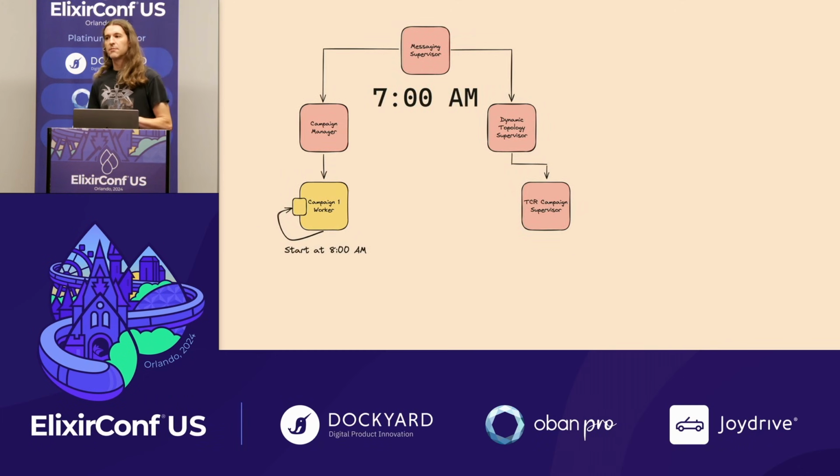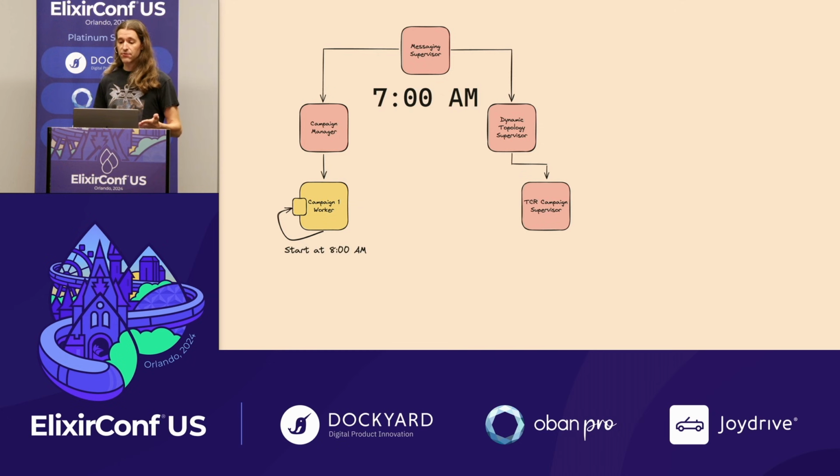So let's look at a simplified example here. Let's say we start our application up at 7 a.m., and this campaign is scheduled to start at 8 a.m. No consumers have been started for this campaign yet, so it's impossible for us to accidentally send messages out. Even if there are messages in the campaign queue, we're not going to send them.